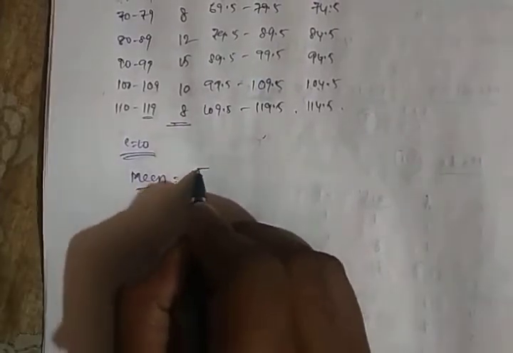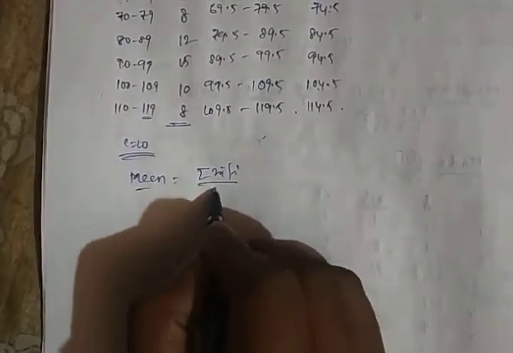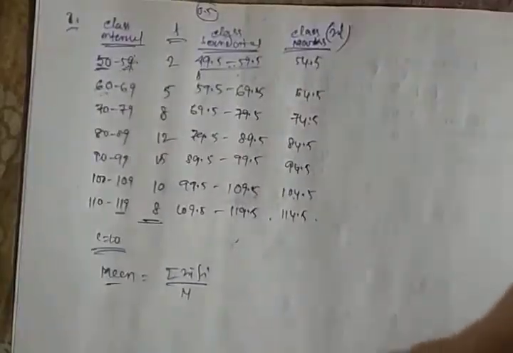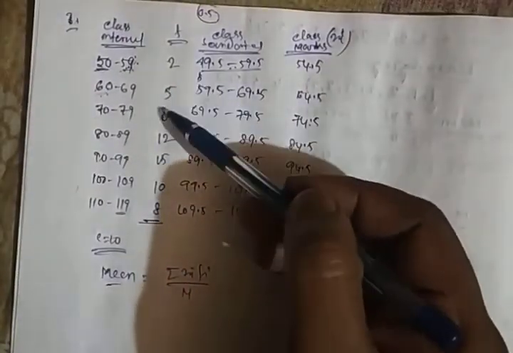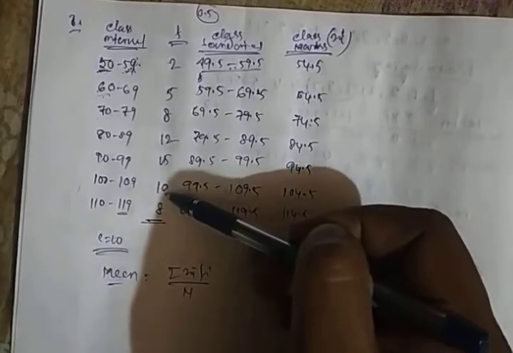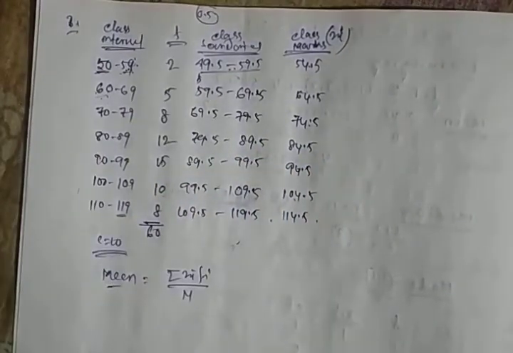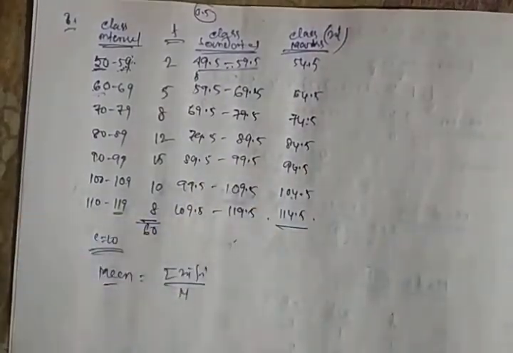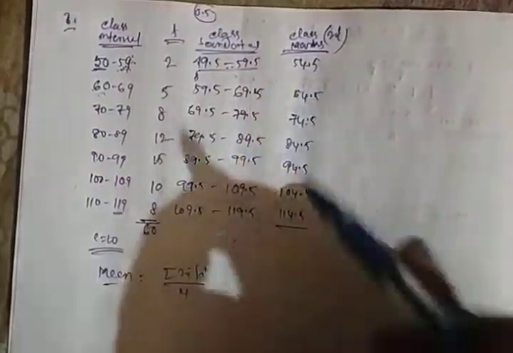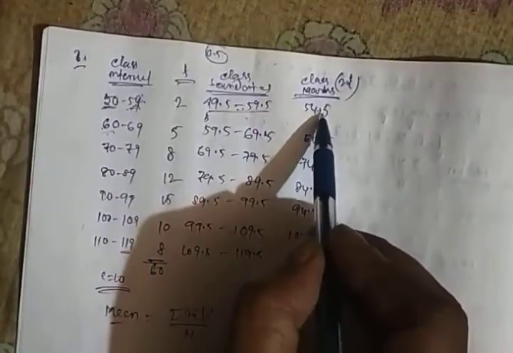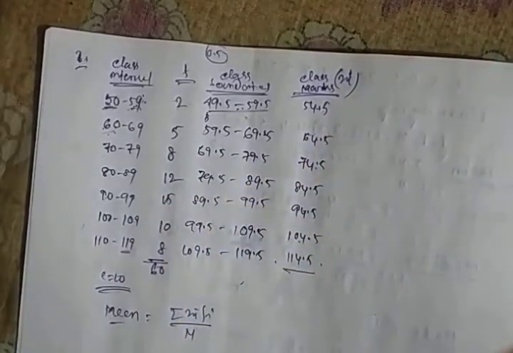Now to calculate the mean, we have the formula, summation xi fi divided by capital N. Capital N is the total number of frequency. Here the total number of frequency is 60, and these are the values of xi. So we have to multiply these. Now you see that if we multiply these numbers, we will get very large numbers. So we will take a deviation.